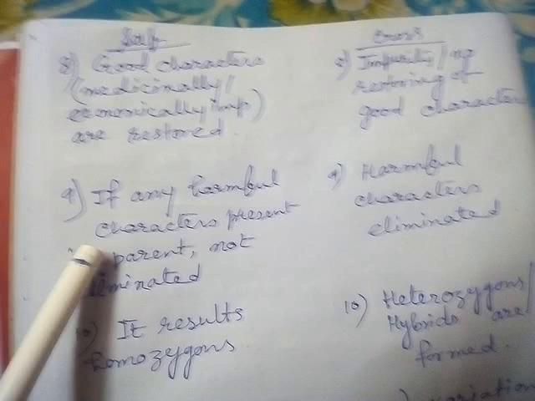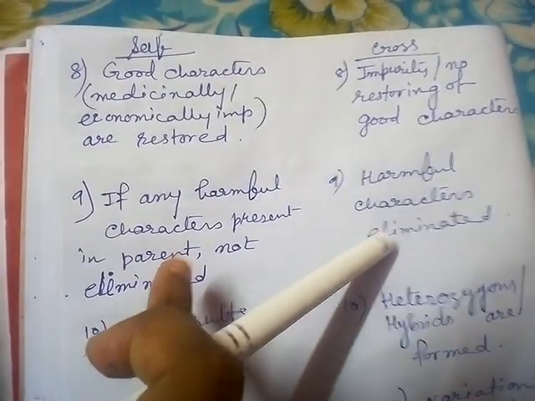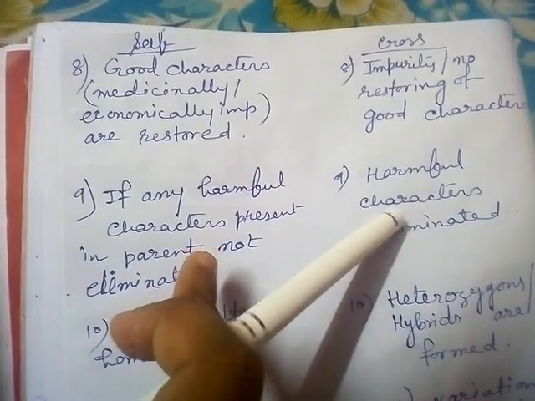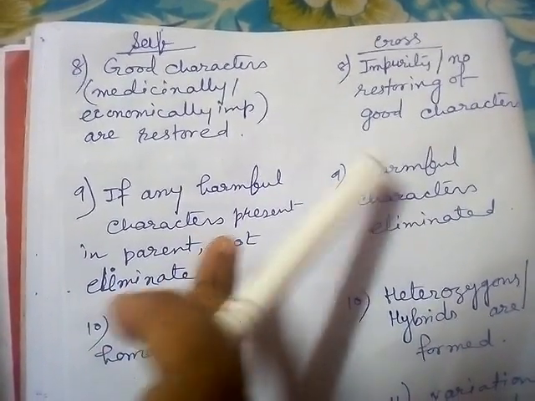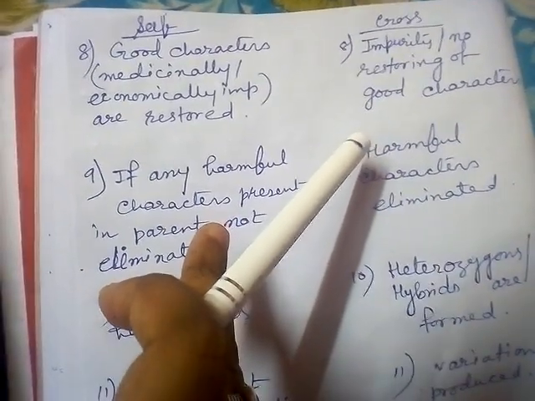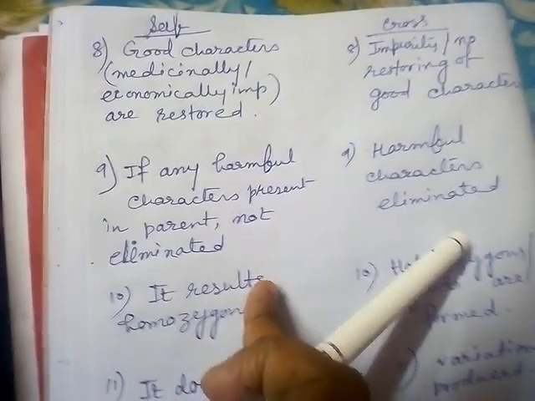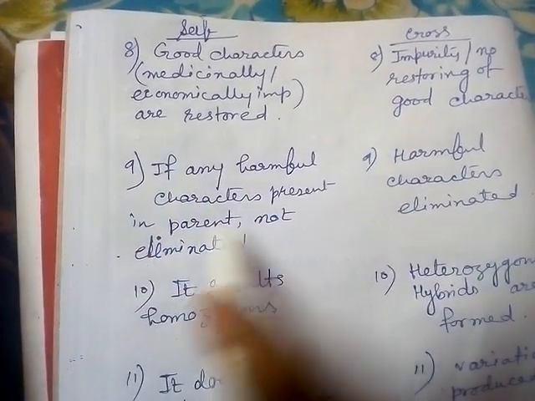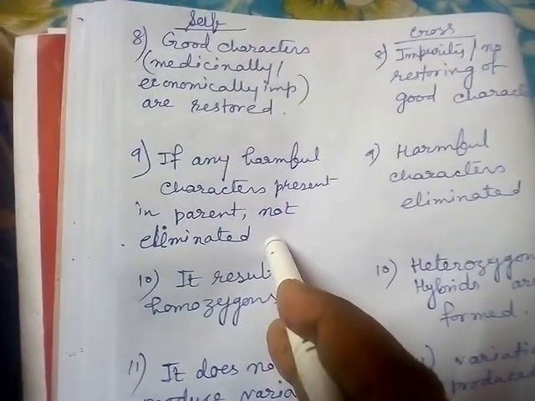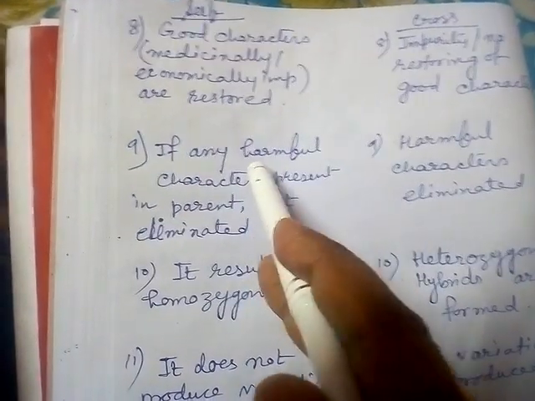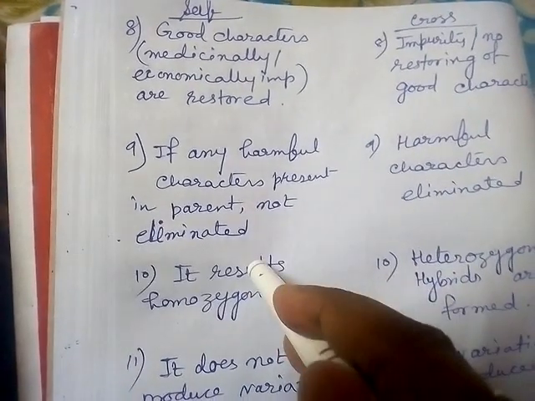But any kind of harmful characters can be eliminated if the mother plant has harmful characters, because of the mixing of both parent plant characters. In self pollination, harmful characters present in the parent are not eliminated, so they can be inherited in the next generation.